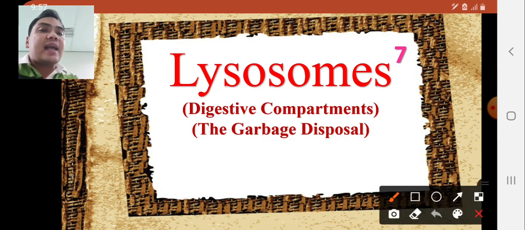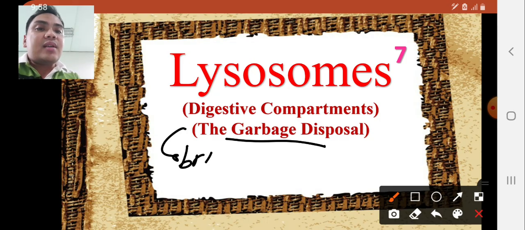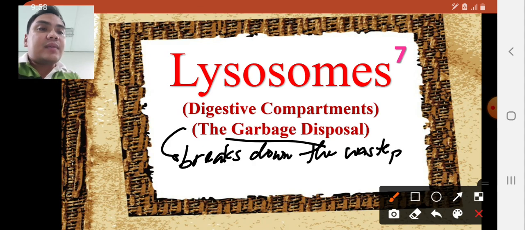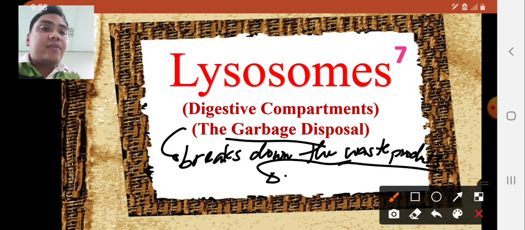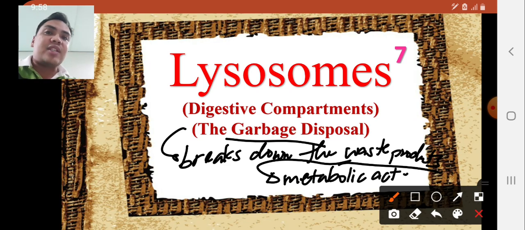In addition to that, it is also known as the garbage disposal because it breaks down the waste products. These waste products are actually the result of different metabolic activities of the cell, like cellular respiration and photosynthesis.